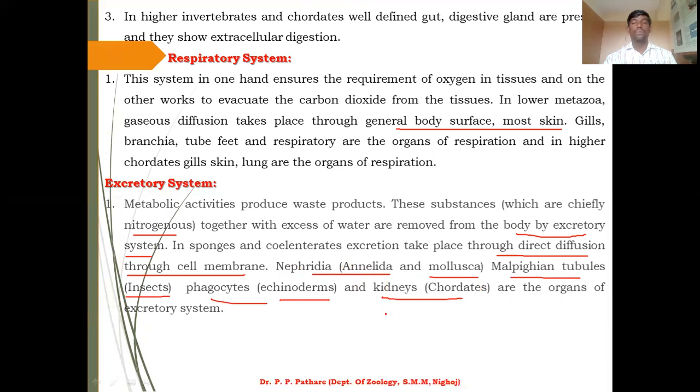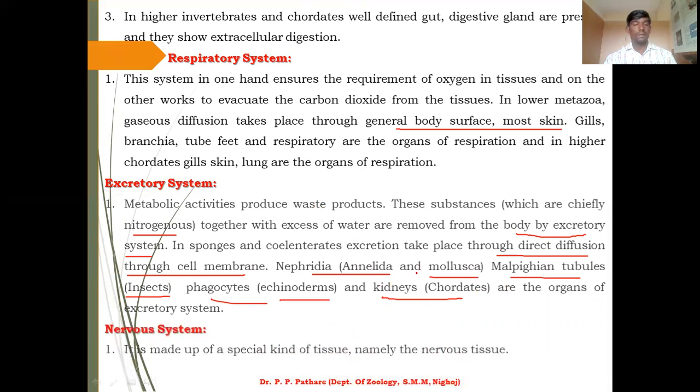These are the organs used during excretion. All the organs that remove unwanted products from the animal body are called the excretory system.